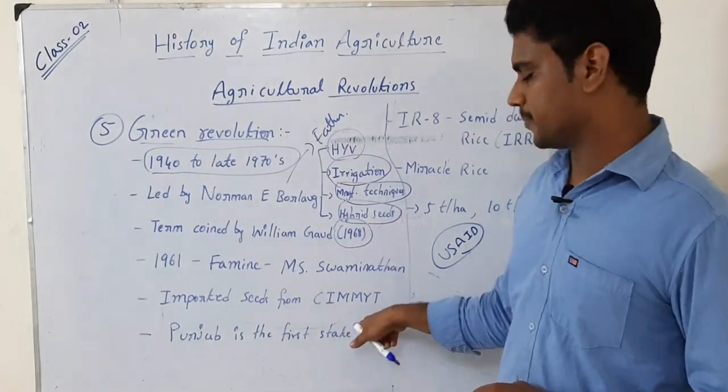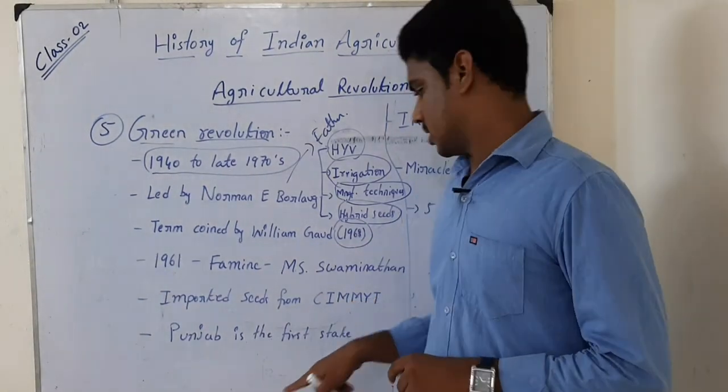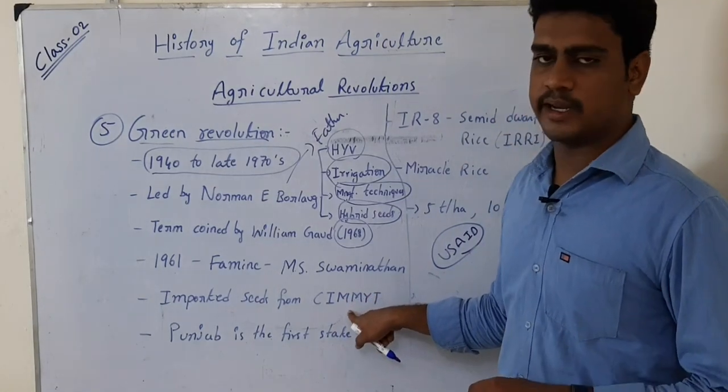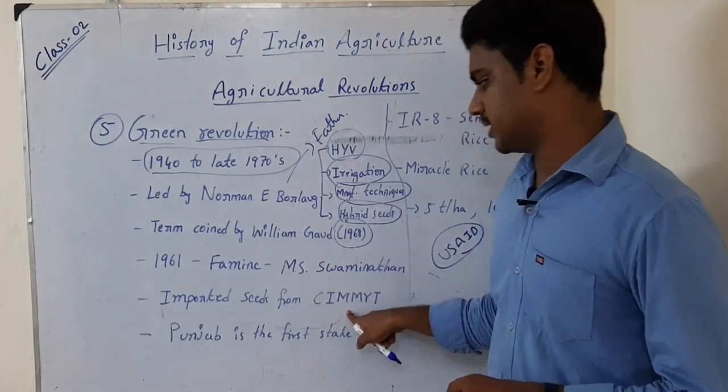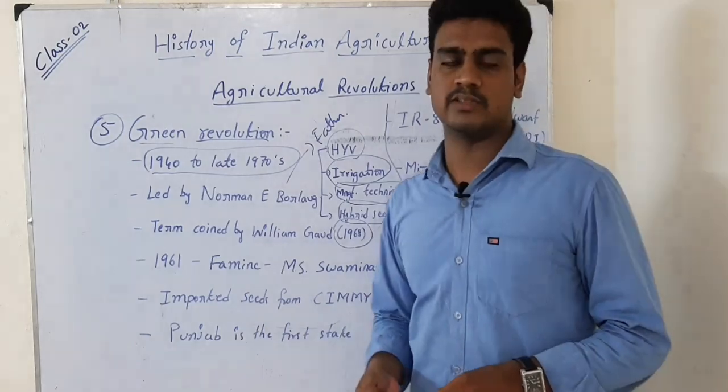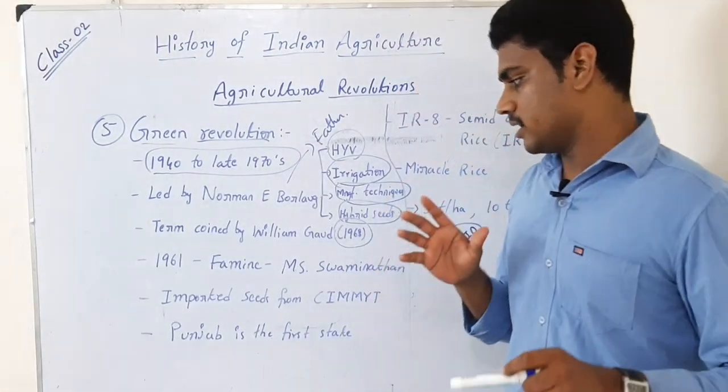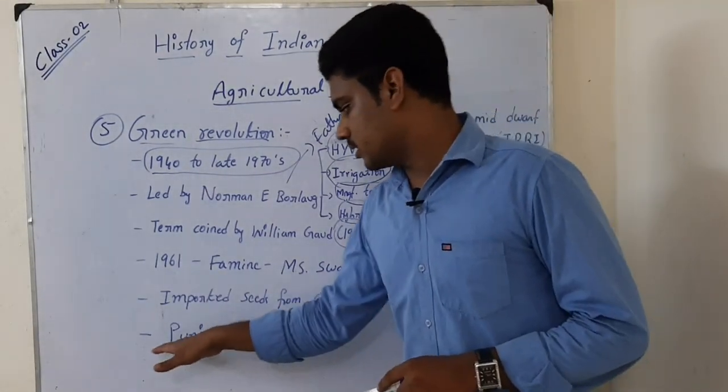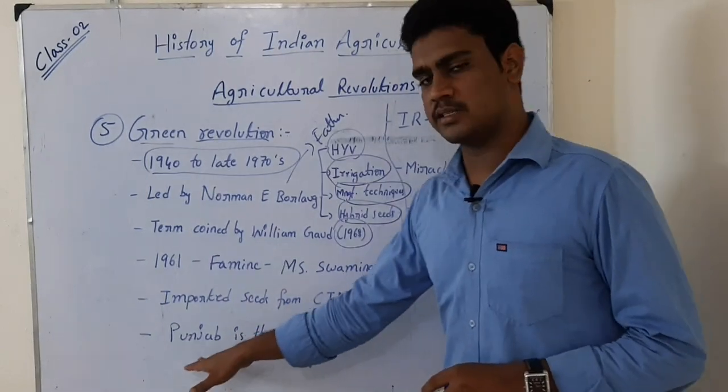They started importing these high yielding variety seeds, and first did their trials in the state of Punjab.